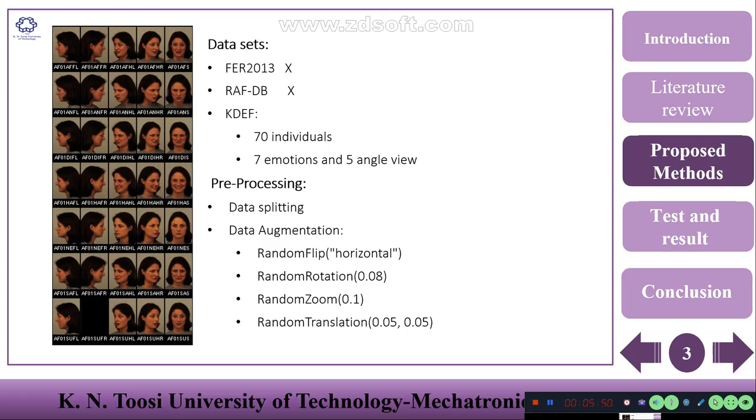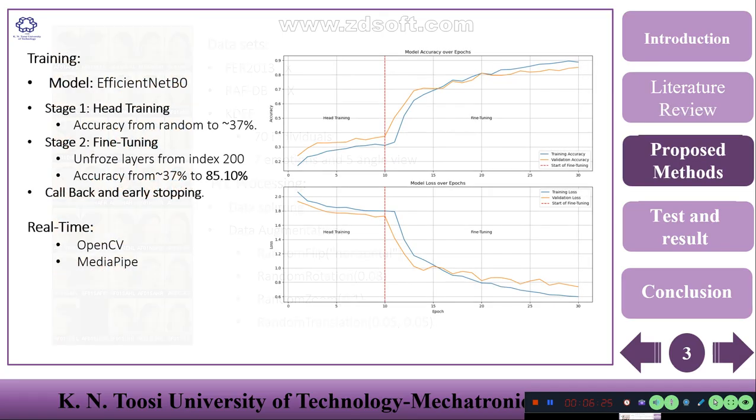Grouping by subject ID is a critical step to prevent identity leakage and ensure a fair evaluation. For example, if the pictures of person number one are in the training set, none of this person's pictures will be in the validation set, and vice versa. For step 2, data augmentation, I use random flip, random rotation, random zoom, and random translation.